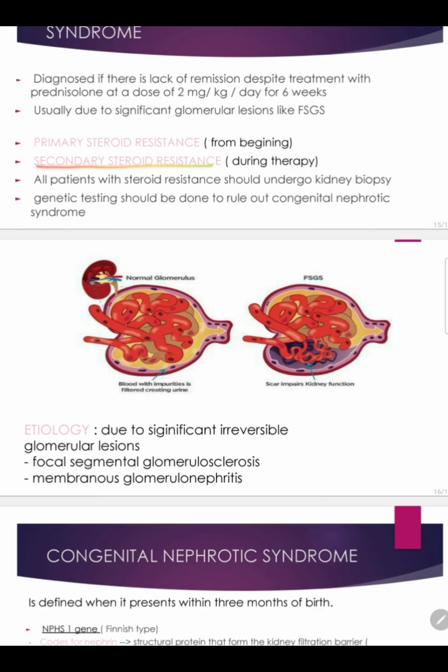But in case of secondary steroid resistance, the child has come to me to the OPD. Okay, this is the first episode. I have given steroid and the child responded well. And after about 2 weeks, the child again comes to me with episodes of the same symptoms. The second episode, which is a relapse. Now, in the second episode, I give steroids and the child does not respond to steroids. So this is what is called secondary steroid resistance, which means the child has become resistant to the steroid during the course of the therapy. The child responded in the first episode, but in case of a relapse, the child is not responding.